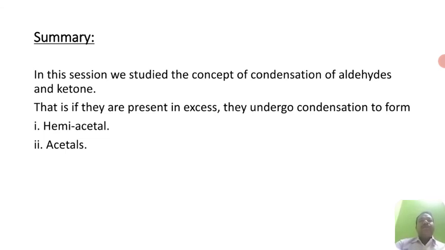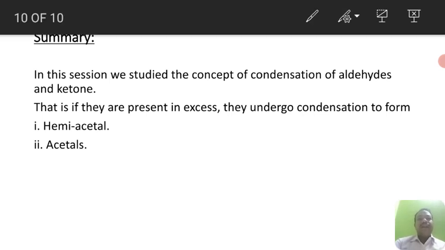So this is what we have learnt, and the mechanism of formation of hemiacetal and ketal.